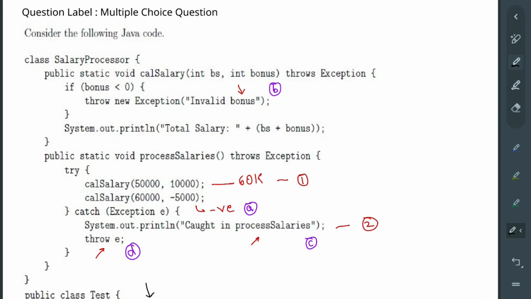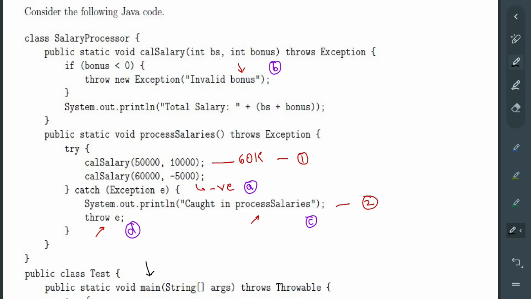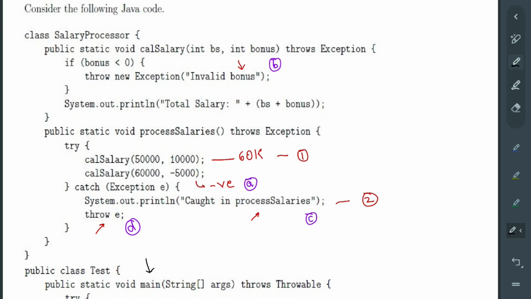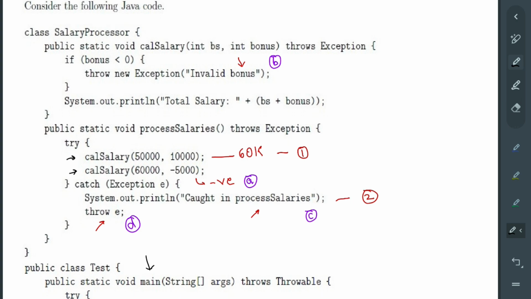Now we see what processSalaries is doing, which is basically the main function on which it depends. So processSalaries first does two function calls to calculateSalary with two different sets of inputs. The first set is 50,000 and 10,000, the second set is 60,000 and -5,000.